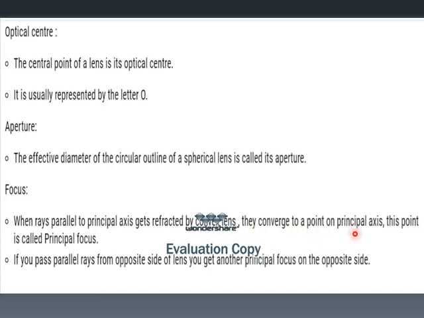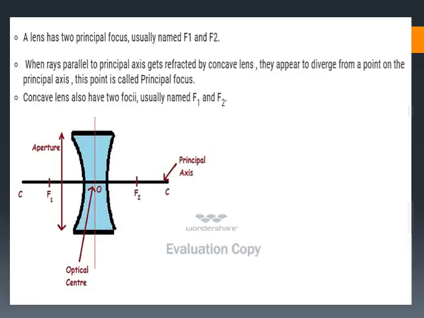And since a lens has two spherical surfaces, if you pass parallel rays from the opposite side of a lens, you will get another principal focus on the opposite side. So a lens has two principal foci, usually F1 and F2.